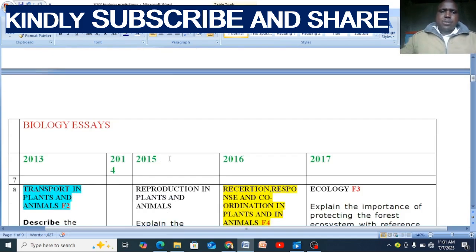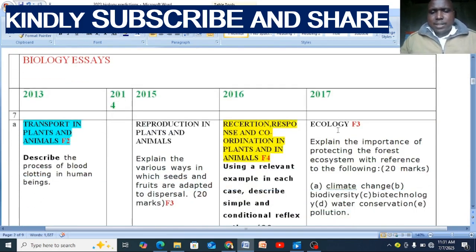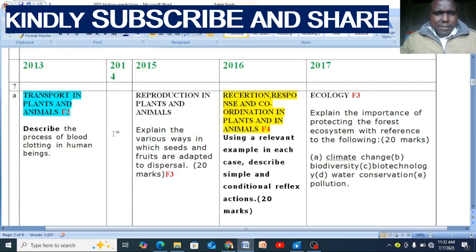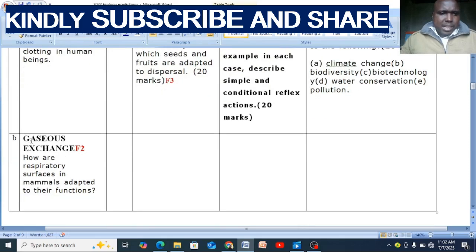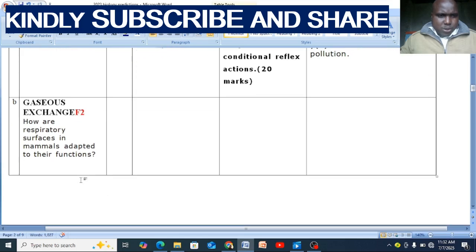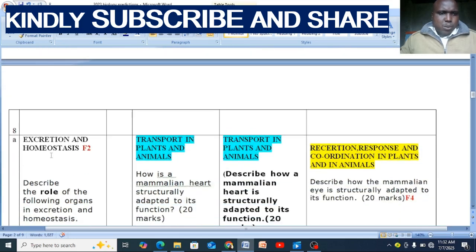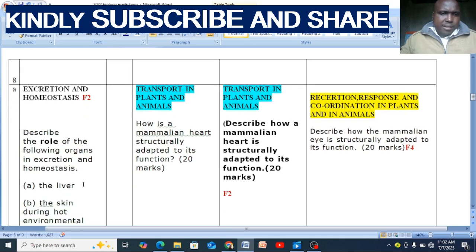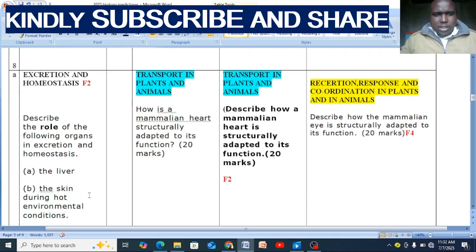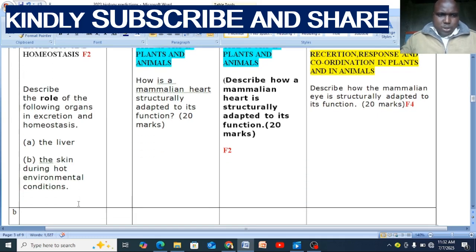Let's look at the essays for the year 2013 to 2017. Essay number 7A, 2013 came from transport in plants and animals. B was gaseous exchange, form 2 work. And the question was, how are the respiratory surfaces in a mammal adapted to their functions? Question 8 was excretion and homeostasis, form 2 work. The role of the following organs, the liver, the skin, during hot environmental conditions.